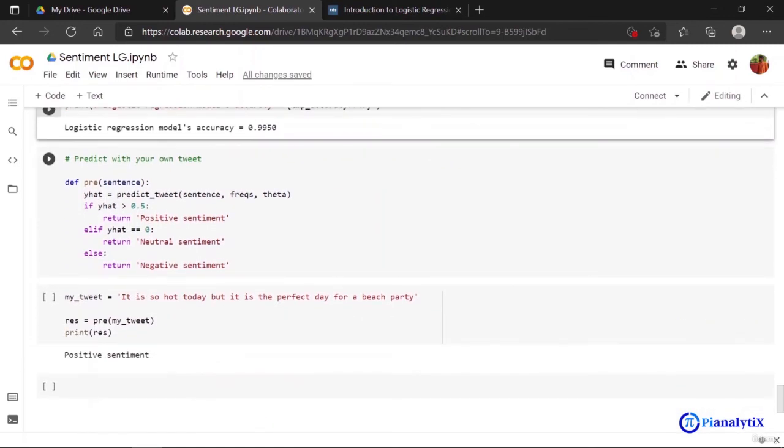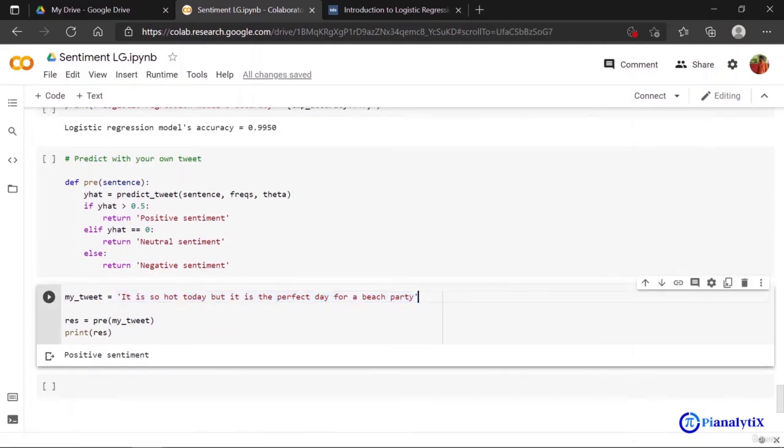Again, I have finally defined a predict tweet function where you can just send your tweet and it returns you with positive sentiment, neutral sentiment, or negative sentiment. And let's say I have defined my tweet as: it is so hot today, but it is the perfect day for a beach party. And when I send this into my predict tweet function, I can see that it is returning me a positive sentiment.